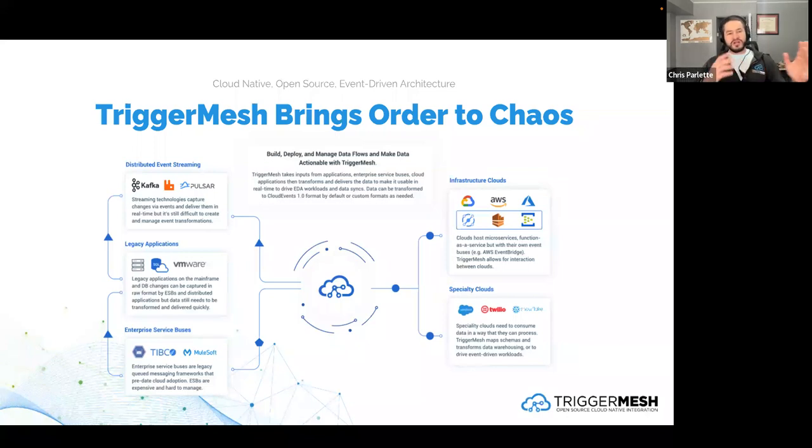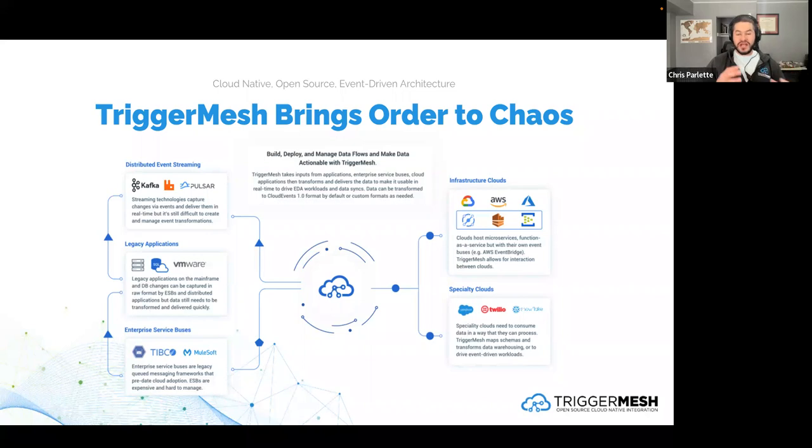So where is the data coming from? It could be coming from event streaming off of Kafka or SQS or IBM MQ, message queues that we can read from and do things with. It could also come from legacy applications: old servers, old mainframes. We have customers doing that, old DB2 instances. It could also come from your on-prem servers, or from your cloud services and SaaS applications, Salesforce, Slack, all this kind of stuff.